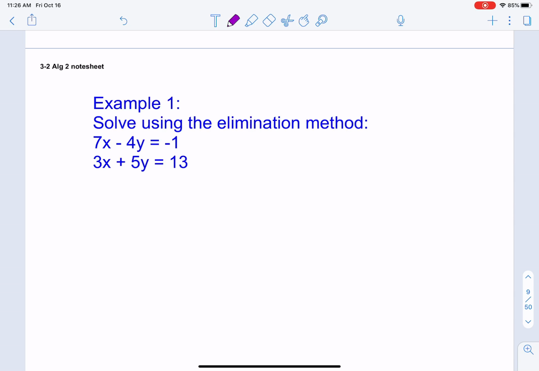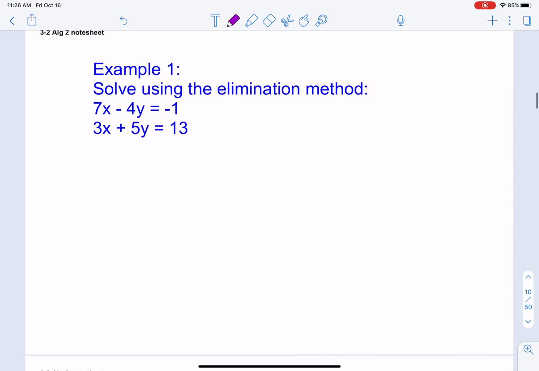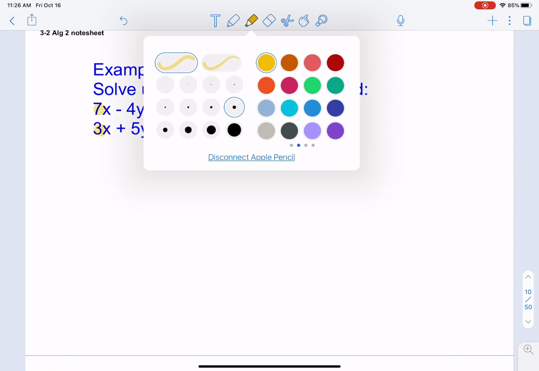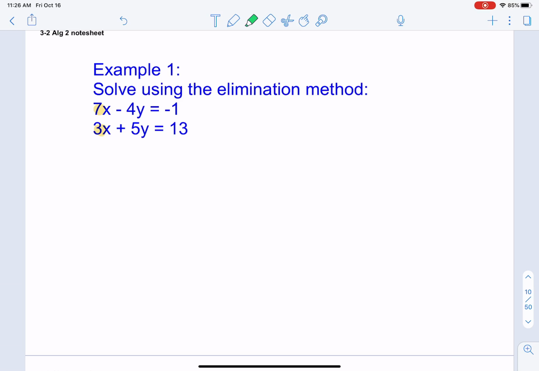So in this first example, we're going to use elimination. Now, what we're going to do is take a look at our variables. If we look at our x's, we are going to use the least common multiple of 7 and 3, and we would use the number 21 to help us. If we decide to use the y's, we would use the least common multiple of 4 and 5, which is 20, to help us.